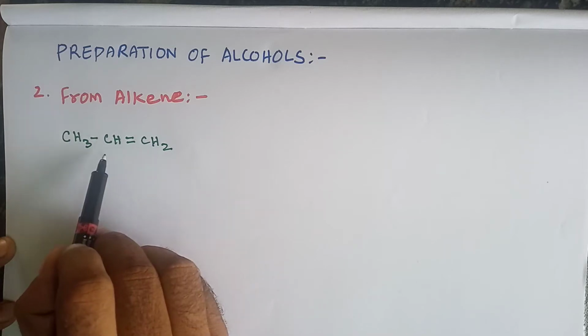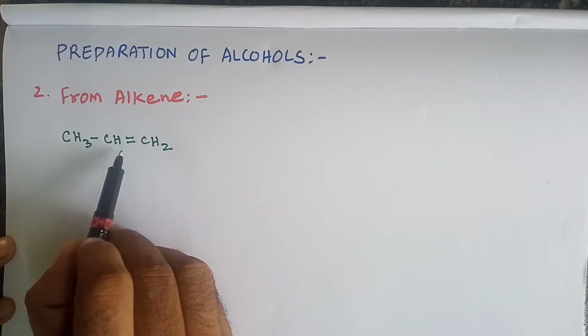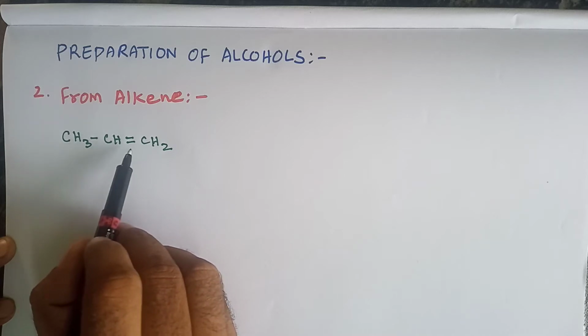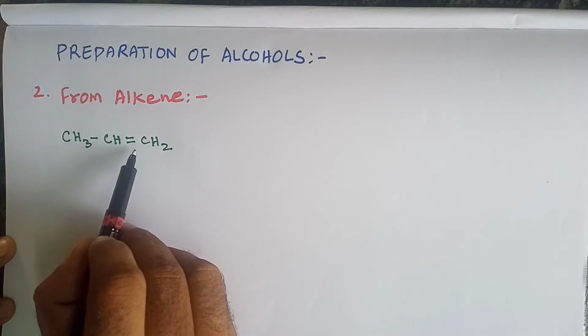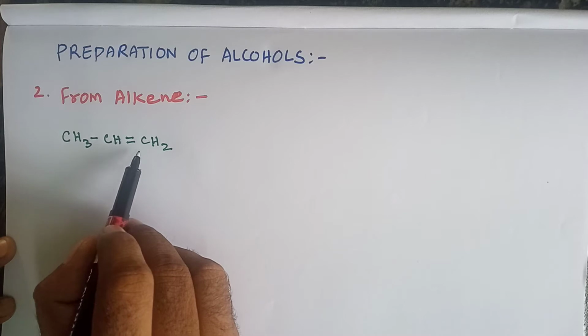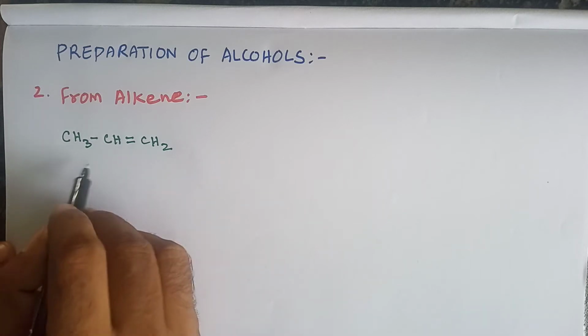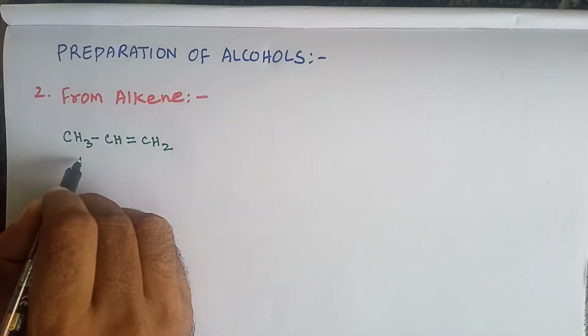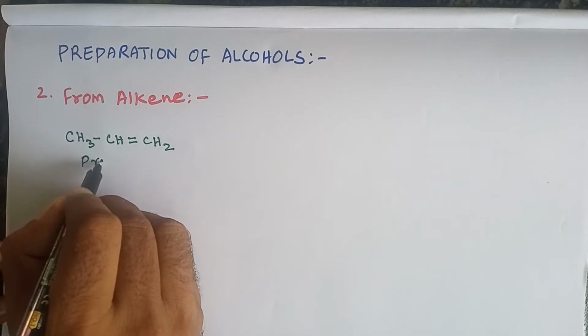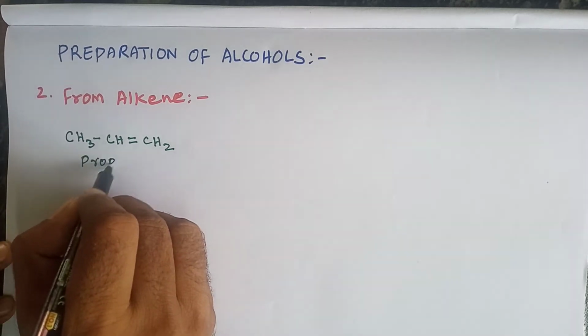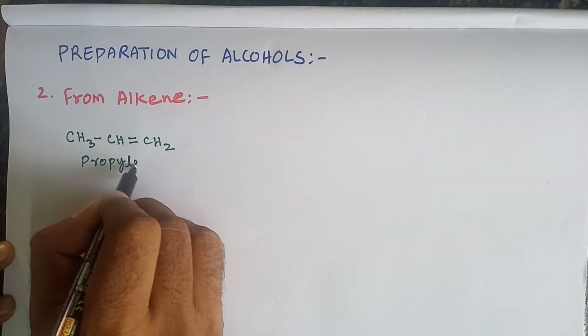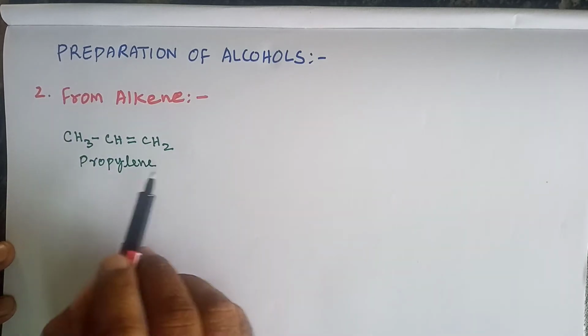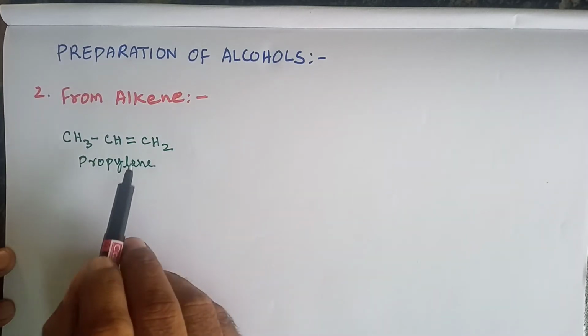The parent hydrocarbon is propane, which contains a double bond, so it is an alkene or olefin. So we can say this is propene or propylene. The name of the compound is propylene.